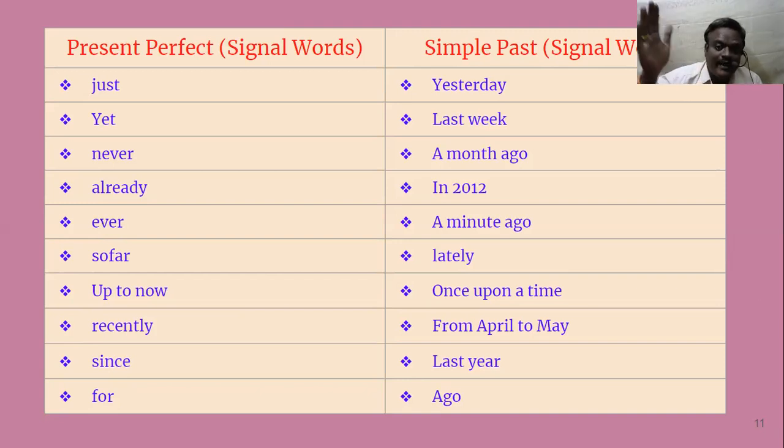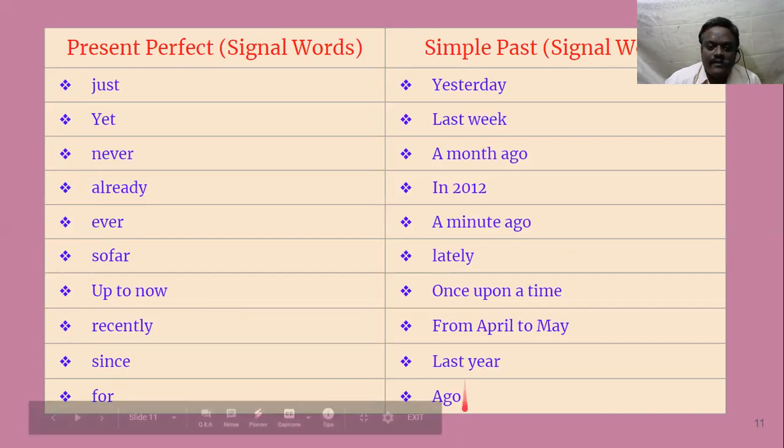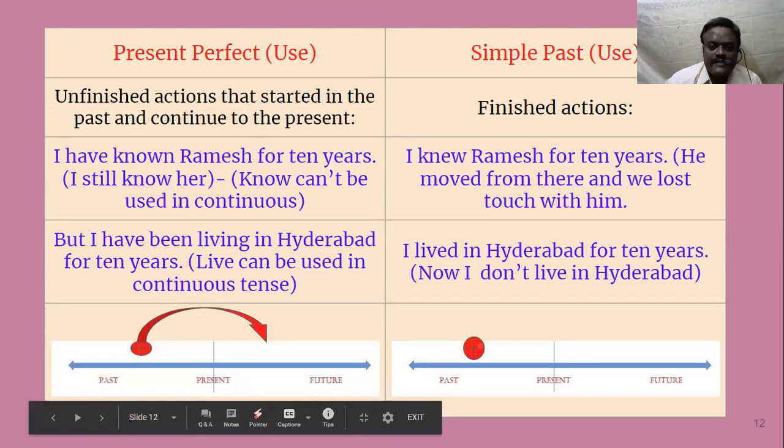From April to May, both have gone. Now we are in August, so it has no connection to the present. Last year, no connection. Ago, 5 years ago, 10 years ago, 100 years ago, whatever it may be. Once you see ago, it is past. It has no connection to the present. We have to be very careful. Then let's go to the next slide.